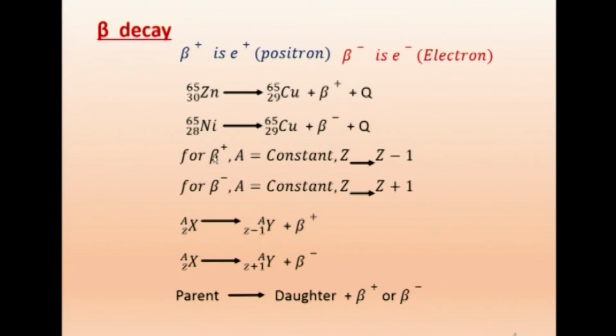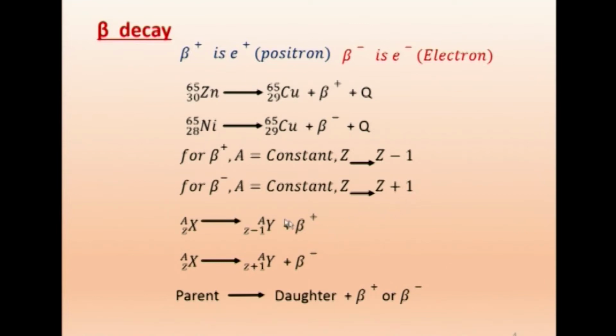Therefore, we can write for beta plus A equal to constant and Z becomes Z minus 1. Just check up whether we are writing it correctly. Similarly, for beta minus, A equal to constant, again A equal to constant, say this 65, nickel 65, copper 65, and it is beta minus. So, A equal to constant, and 28 has become 29. So, Z becomes Z plus 1.